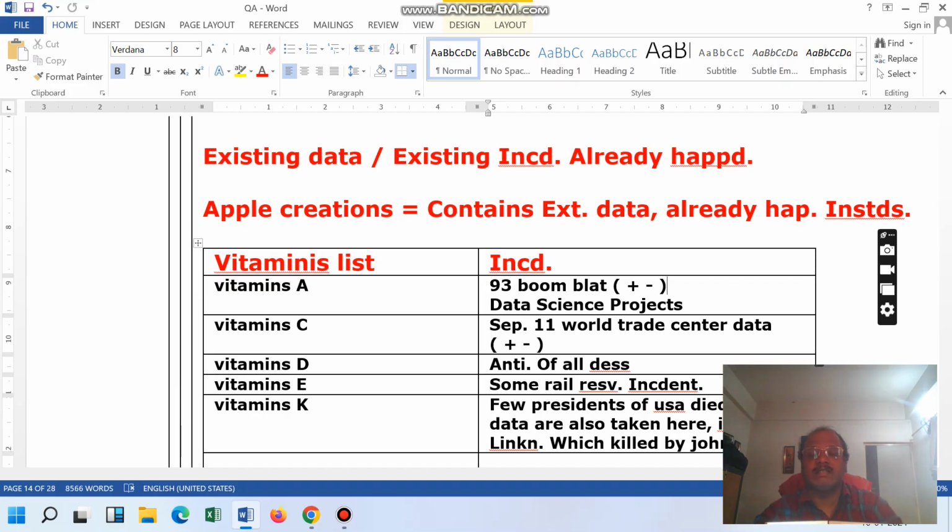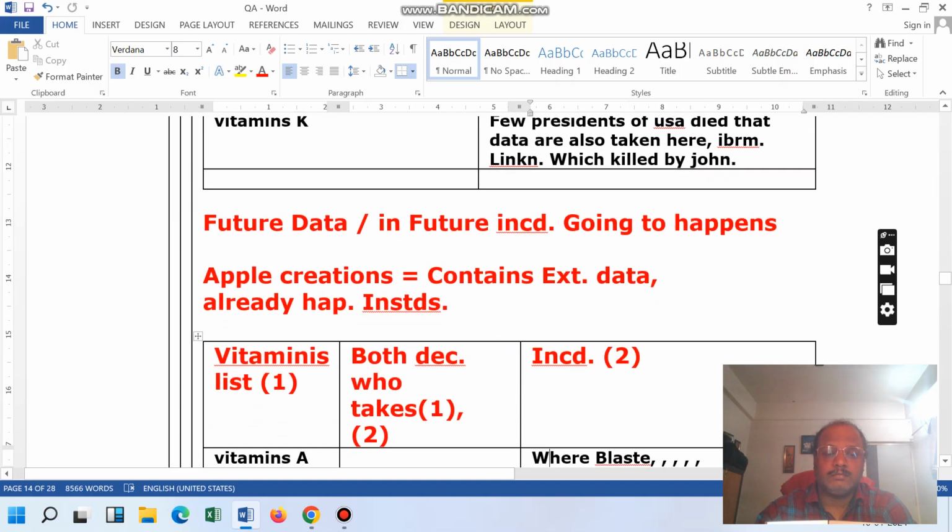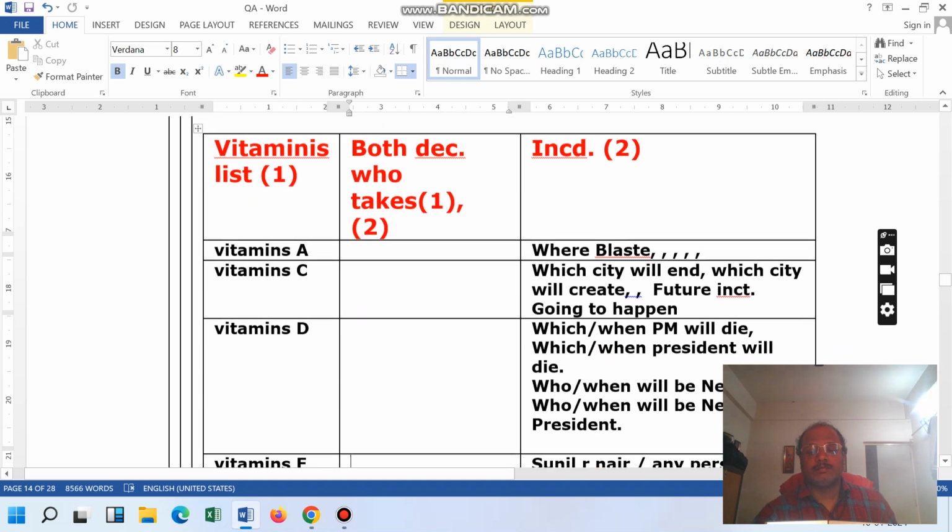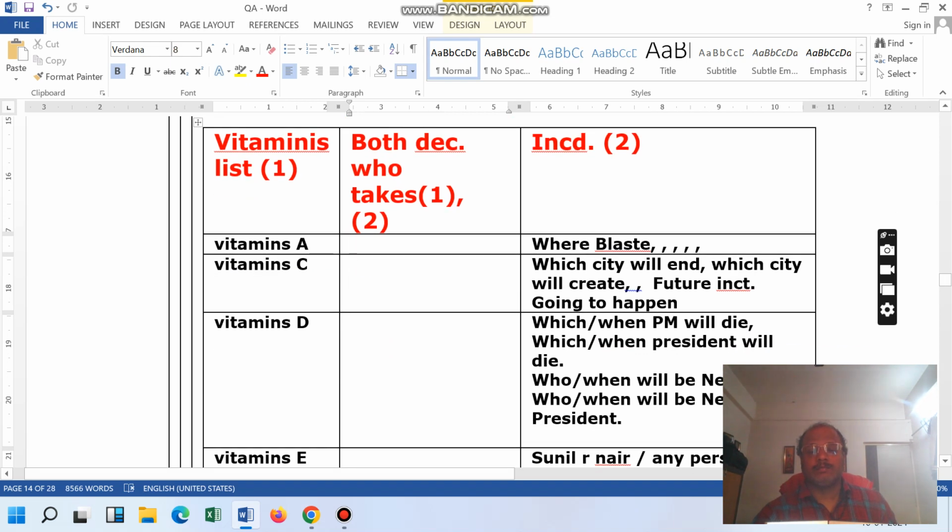So that is one thing, and another thing is future data. Future data means vitamin A, where the blast is going to happen.